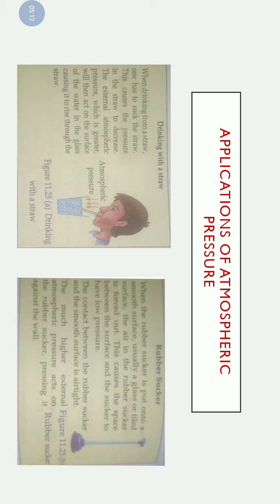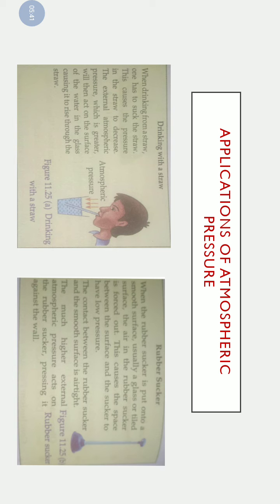This causes the space between the surface and the sucker to have low pressure. The pressure decreases. The contact between the rubber sucker and the smooth surface is airtight. The much higher external atmospheric pressure acts on the rubber sucker, pressing it against the wall. So these are the two common applications of atmospheric pressure which are given in your book.